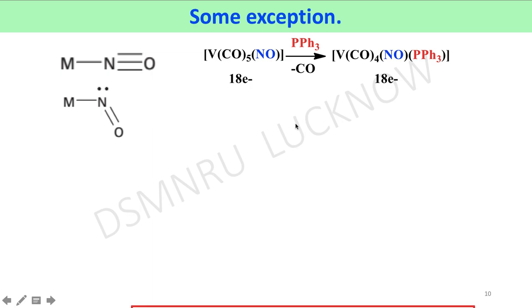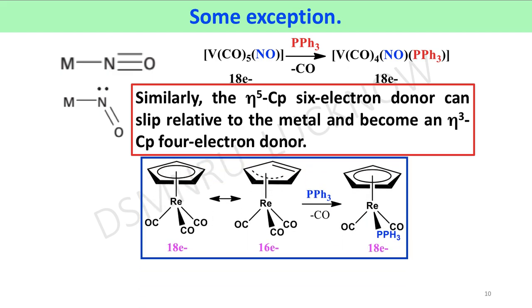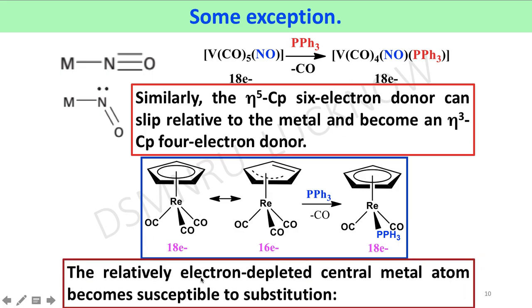Similarly, an eta 5 cyclopentadiene 6 electron donor complex can slip relative to the metal and become an eta 3 cyclopentadiene 4 electron donor complex. In this reaction, also, no complex gains more than 18 electrons at any stage. In other words, you can say the relatively electron depleted central metal atom becomes susceptible to substitution reaction.